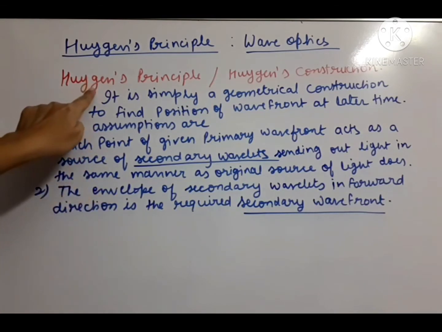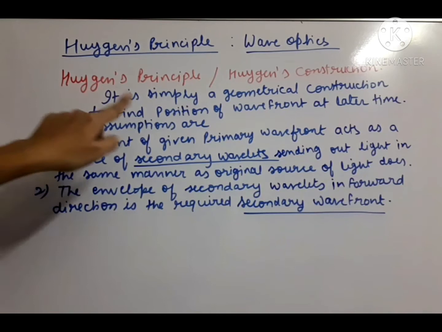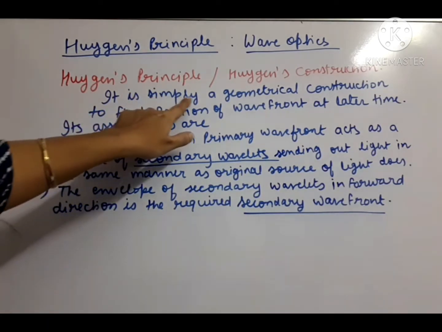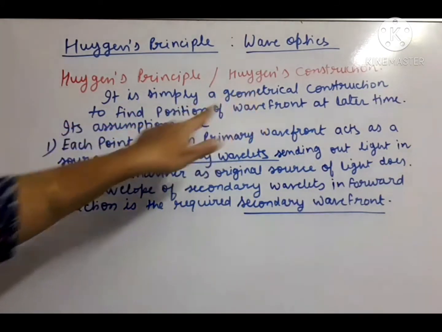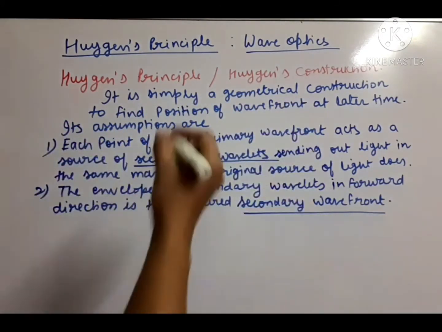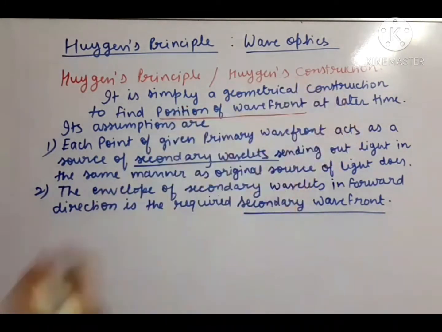So what is stated by Huygens principle? First of all, the introduction is that Huygens principle is simply a geometrical construction to find the position of a wavefront at a later time. It just gives us the idea of how we find the wavefront at a later time.